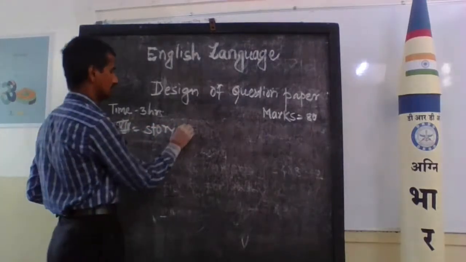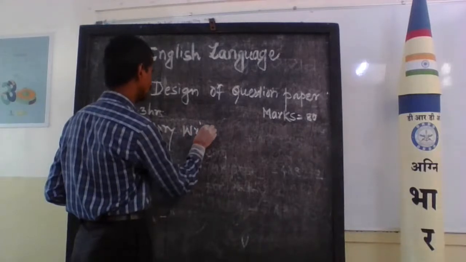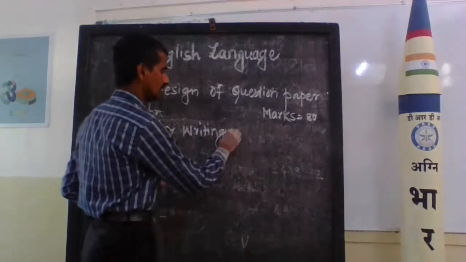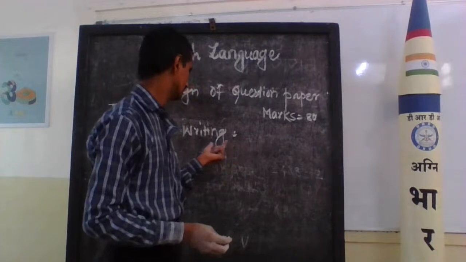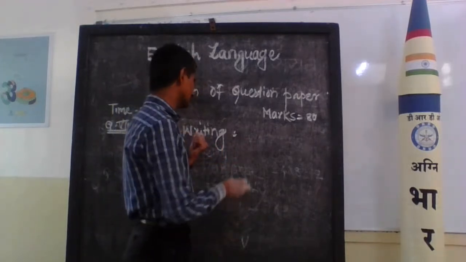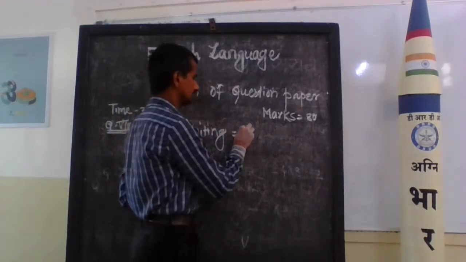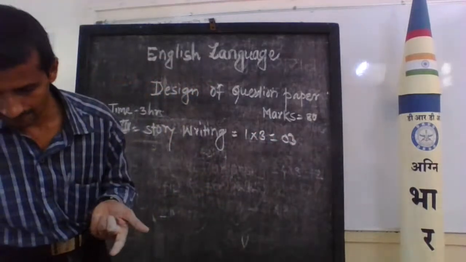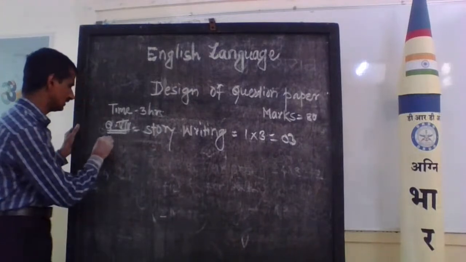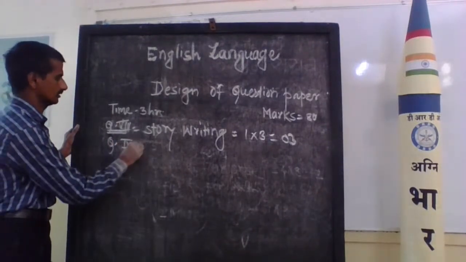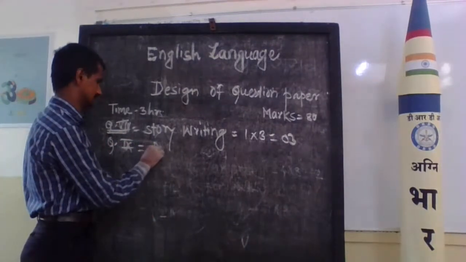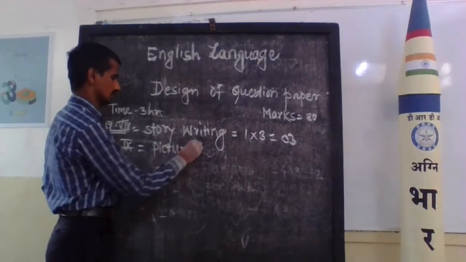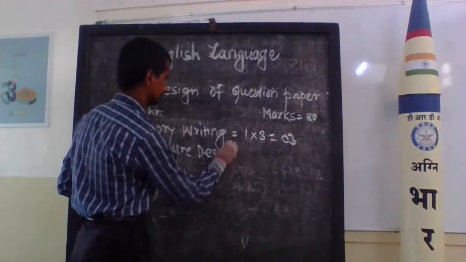One story writing comes in your examination, and it gets 3 marks, 1 into 3 is equal to 3 marks. Next, question number 9 is picture description.